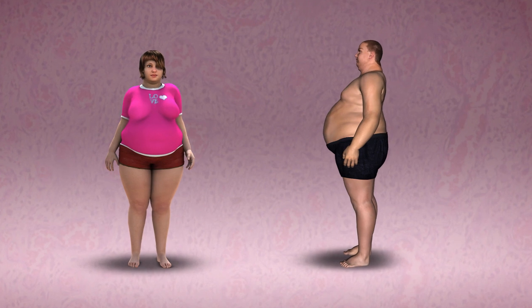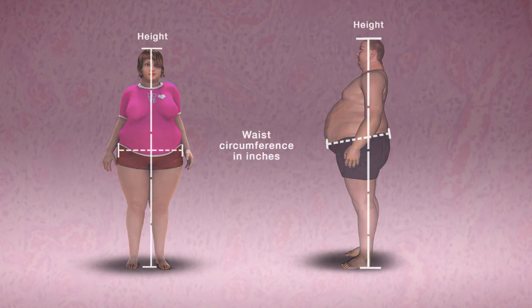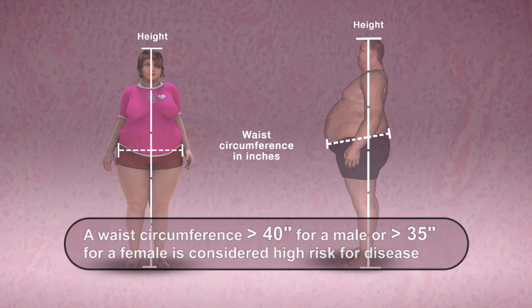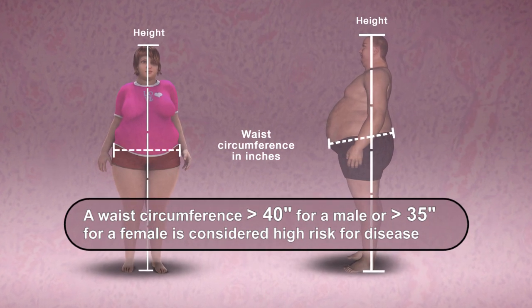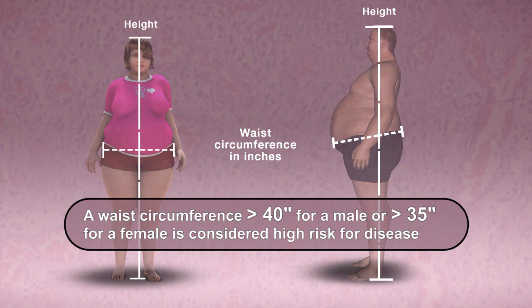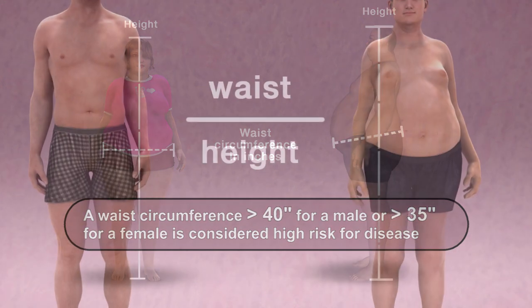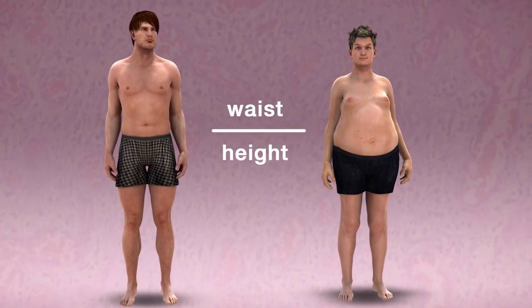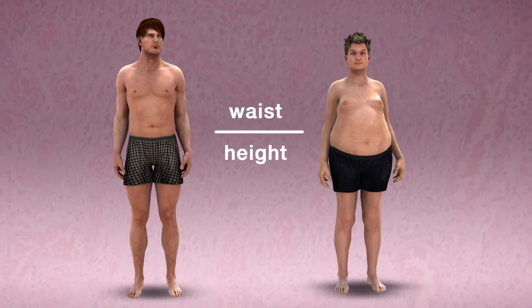Central obesity is measured by waist to height size in inches. A waist circumference greater than 40 inches for a male or greater than 35 inches for a female is considered high risk for disease. Waist to height ratio is a person's waist circumference divided by his or her height.